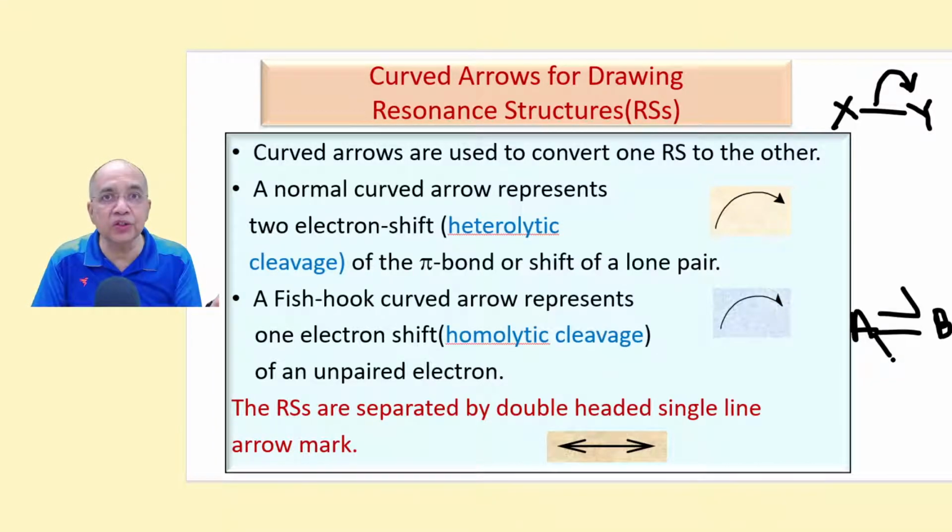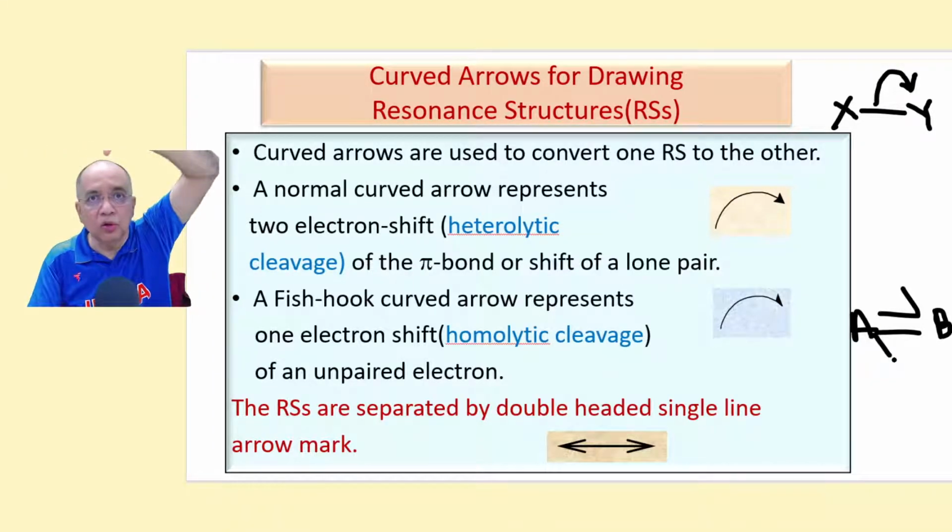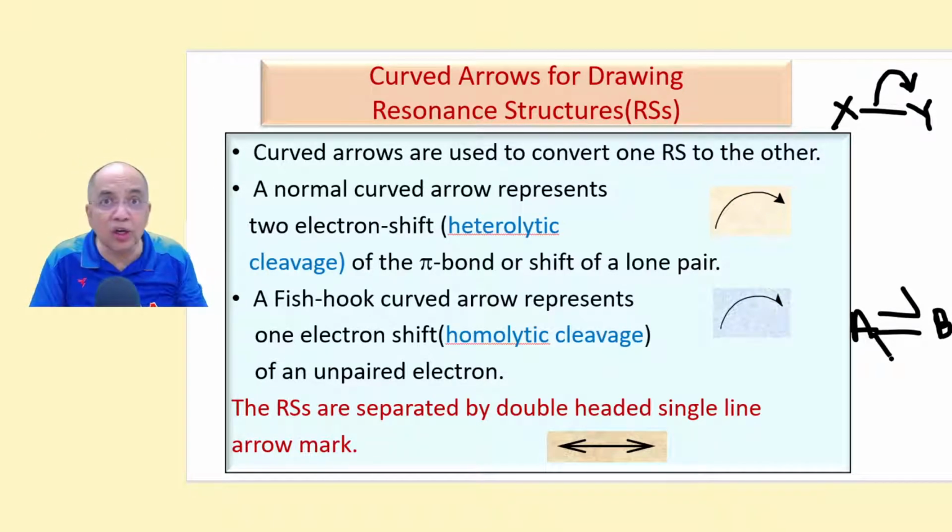Supposing tautomers, the hydrogen now goes from one position to the other position. They are not resonance structures. In resonance structures, the atomic skeleton remains fixed. Only the pi electron gets delocalized.